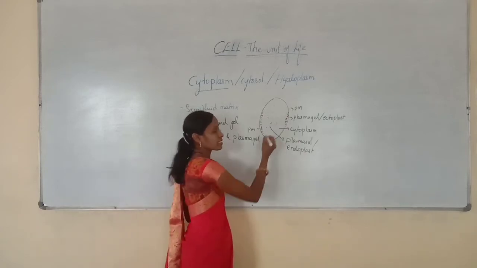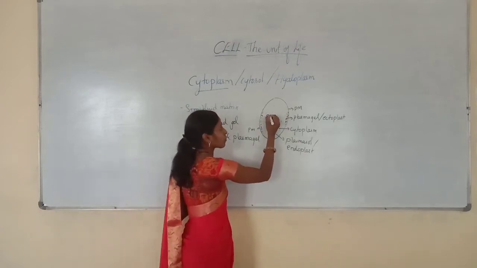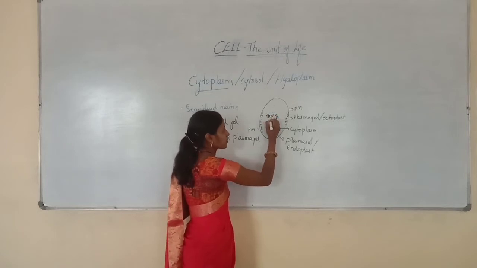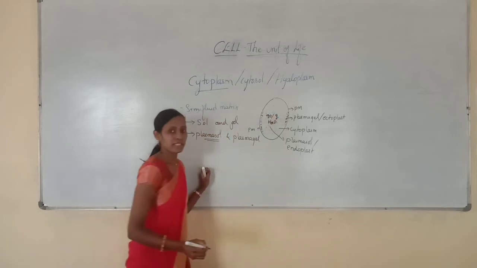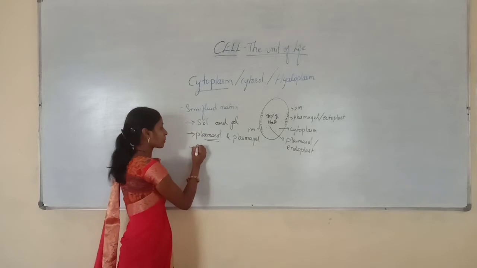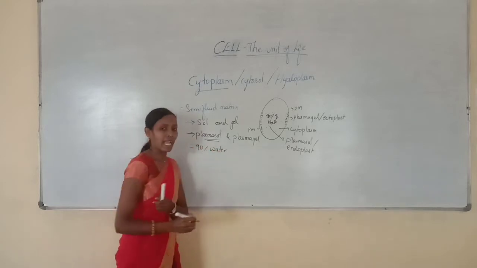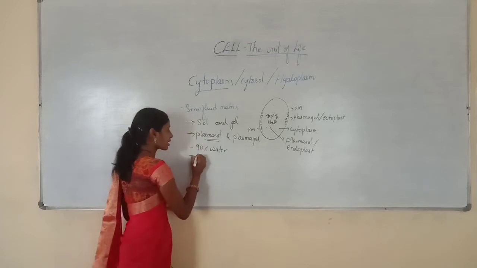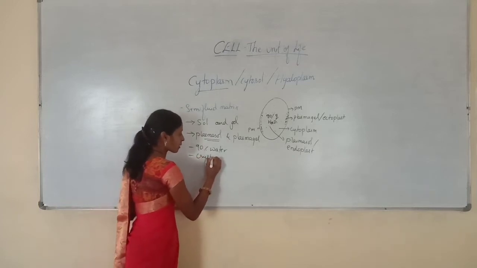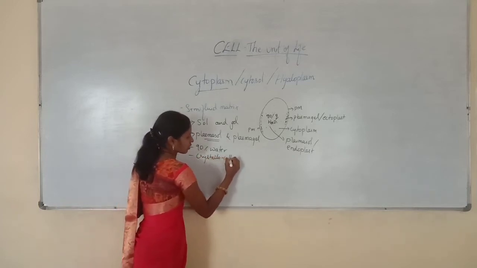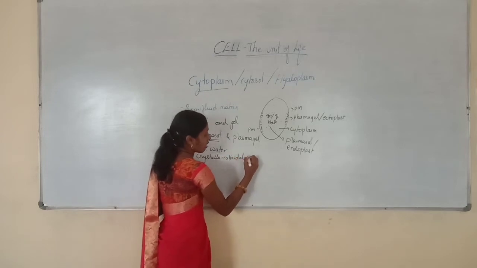This cytoplasm comprises 90% of water. And it is also called crystallocolloidal complex.